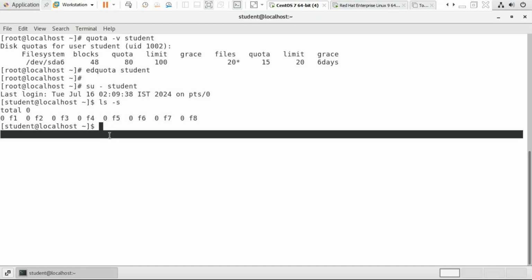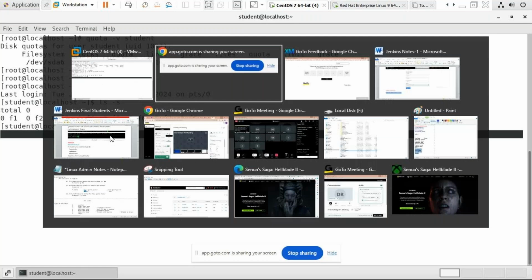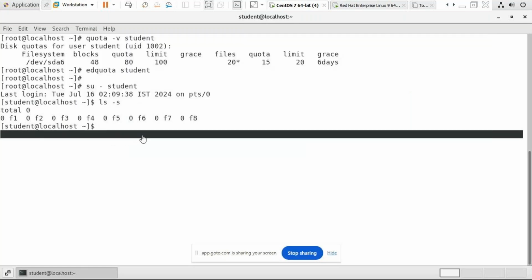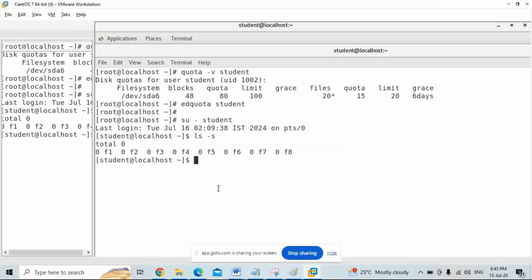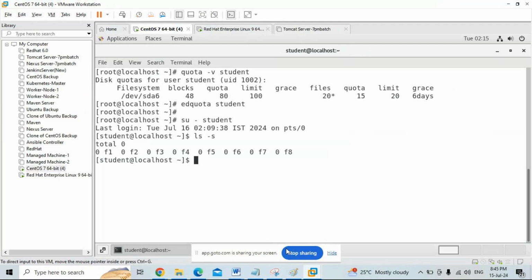So this is about creating the quotas for users. Any questions, guys?